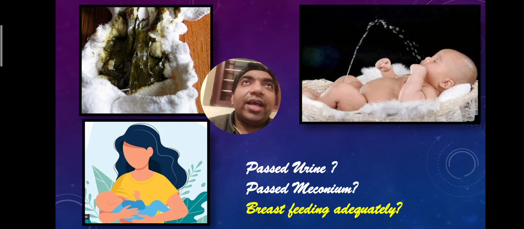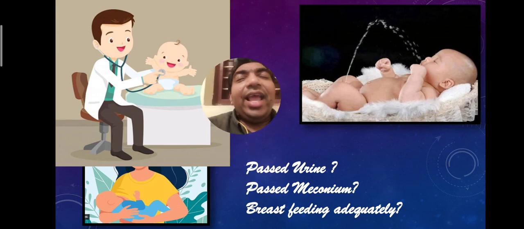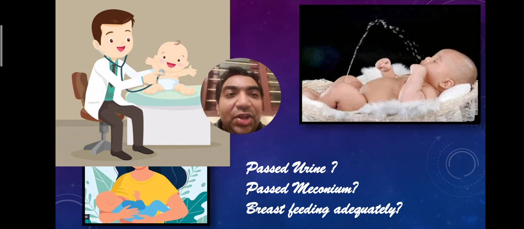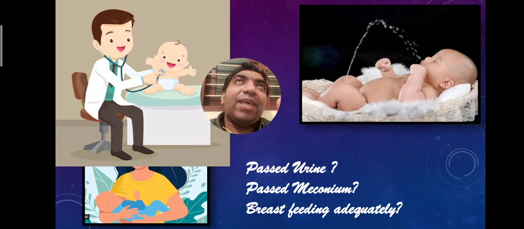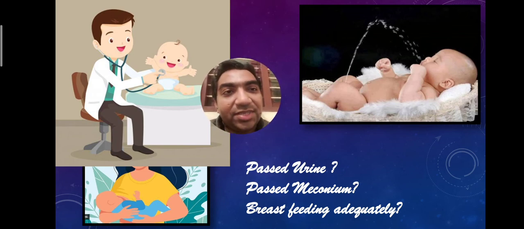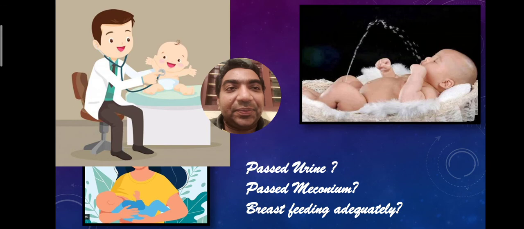So how will we make sure that the neonate has no problem? Show the newborn to a pediatrician or a neonatologist. He will be available in the NICU. Only a person who is trained in newborn care will know the subtle changes of the newborn. So to make sure that the newborn is normal when he comes with a complaint, make sure that the newborn is shown to a pediatrician or a neonatologist. Don't manage completely by yourself. In the periphery, you may have this question, but then you can show a pediatrician.